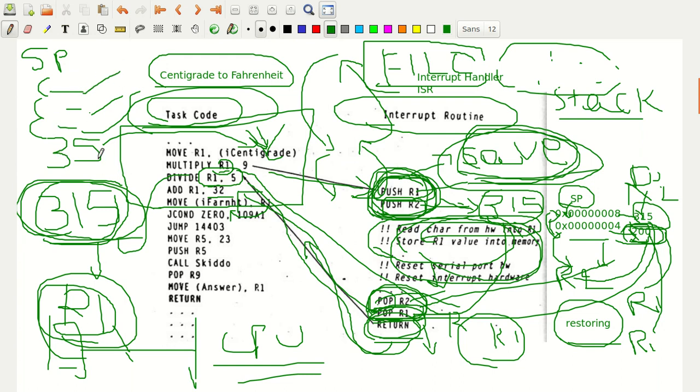So that is how you get back the original register contents without losing the data. That's why it is called saving the context. Context means, when the task code was interrupted, what data it had, the same data it should have after returning from the interrupt service routine.